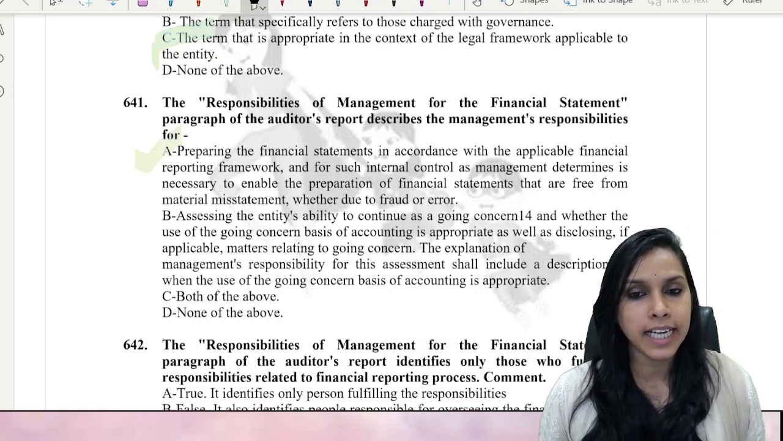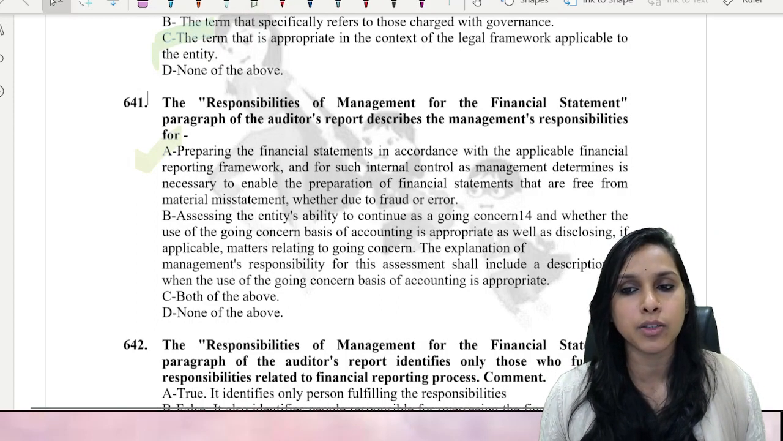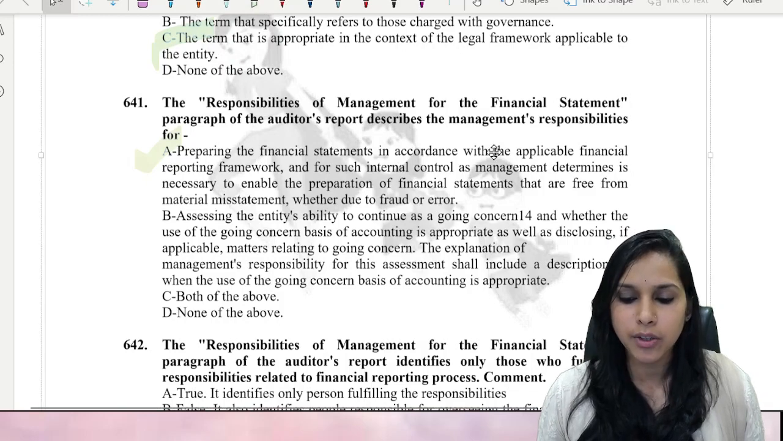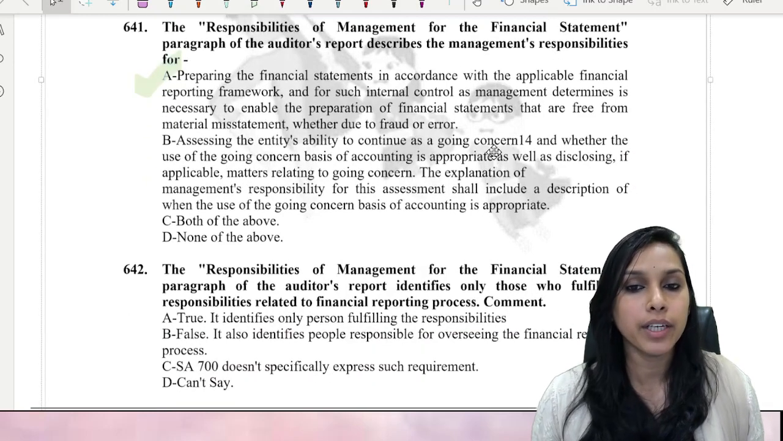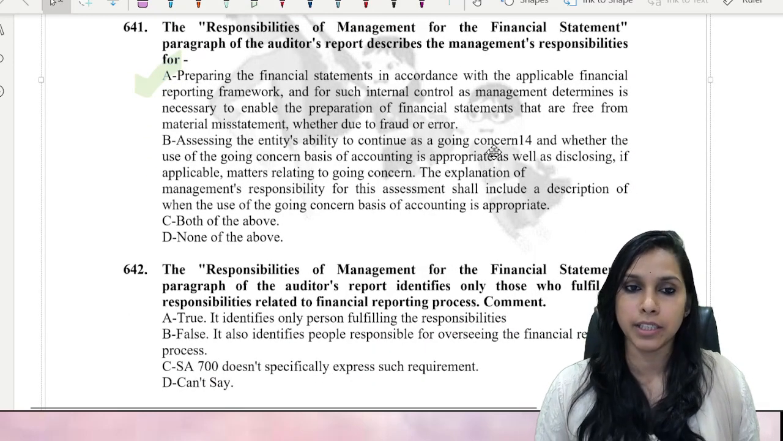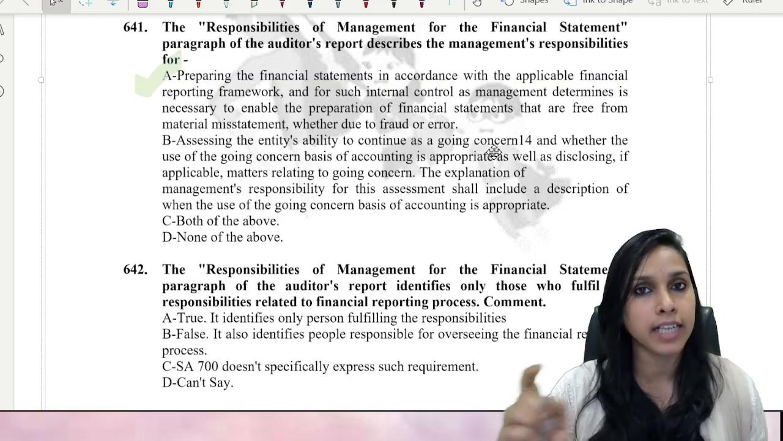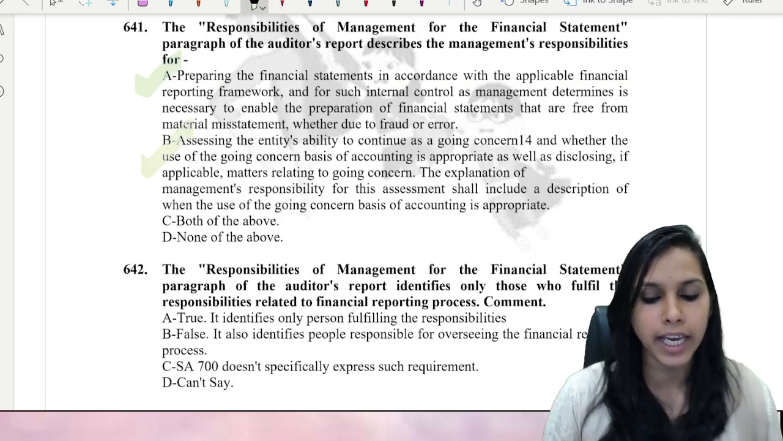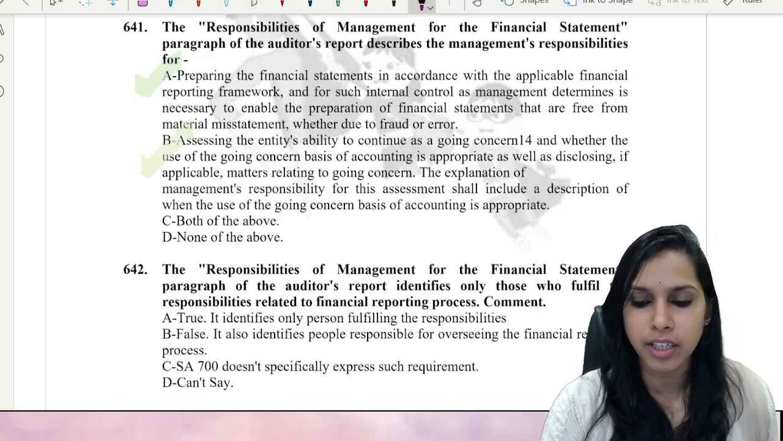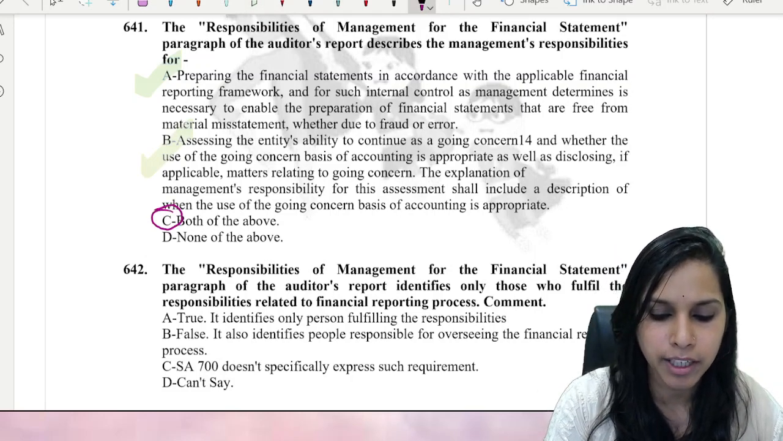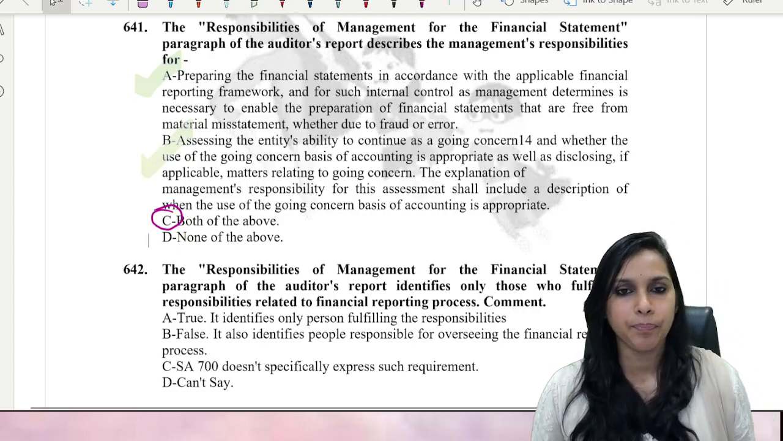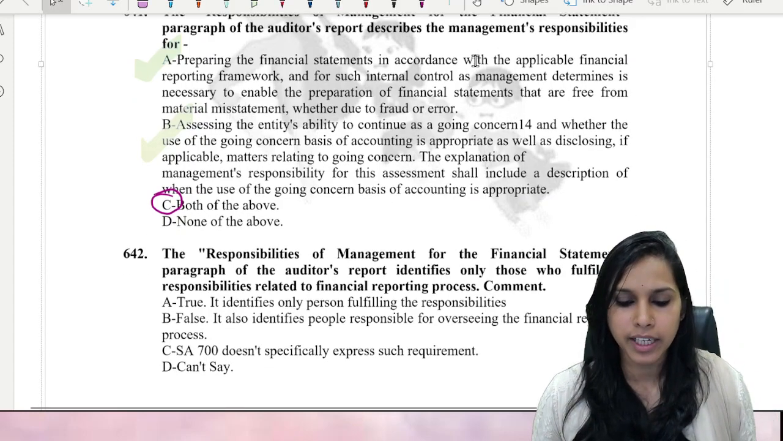Assessing the entity's ability to continue as a going concern and whether the use of going concern basis of accounting is appropriate. Absolutely yes, whether going concern is to be adopted or not is again a decision of management. So A and B both, right? So here the most apt answer should be what, my dear friends? It would be alternative C. Okay, yes, let's quickly go ahead further.